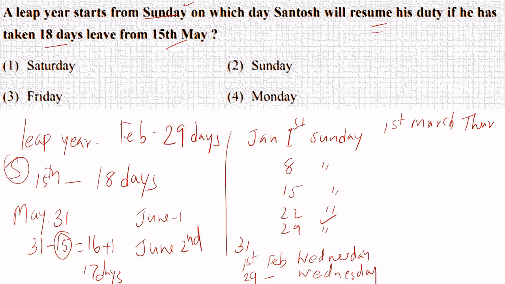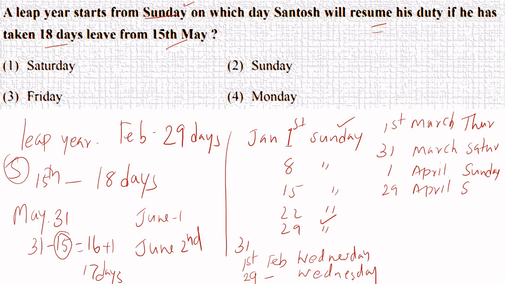If 1st March is Thursday, 31st March will be, after Thursday, when Sunday comes, Wednesday, Monday, Tuesday, then Thursday, Friday, Saturday. 31st March will be Saturday. If 31st March is Saturday, 1st April will be Sunday. If 1st April is Sunday, like this, 29th April will be Sunday.